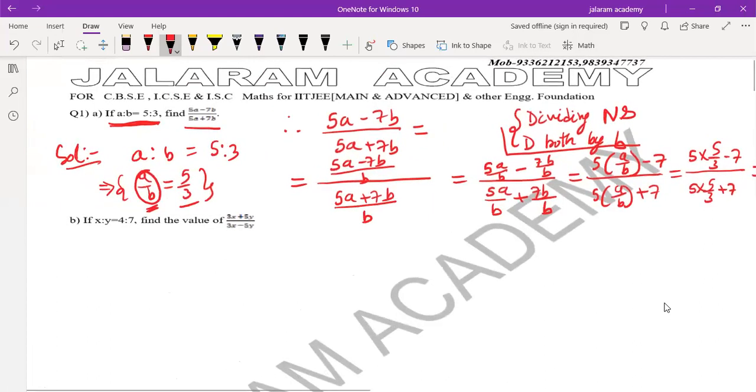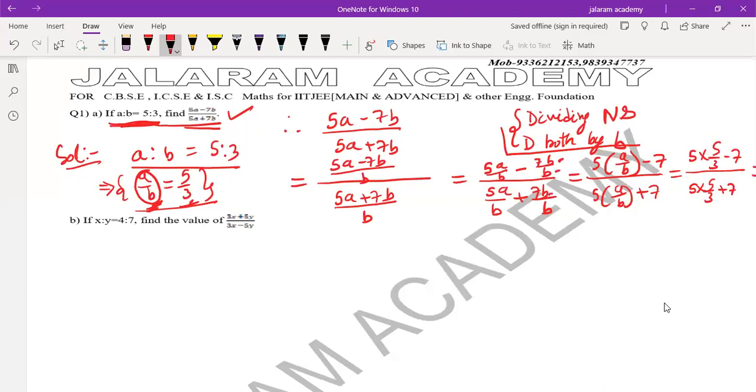Hope you all must have understood this. If a by b equals 5 by 3 and we have to find 5a minus 7b over 5a plus 7b, first we write the thing which is given, a is to b equals 5 is to 3, and it means a by b equals 5 by 3. Now how to use it to find the expression which we have to find? First we write the expression. Therefore 5a minus 7b over 5a plus 7b equals, divide numerator and denominator both by b. Why? To bring a by b. b is in the denominator. So when we divide it, it is 5a by b minus 7b by b over 5a by b plus 7b by b. Clearly b by b cancelled out.